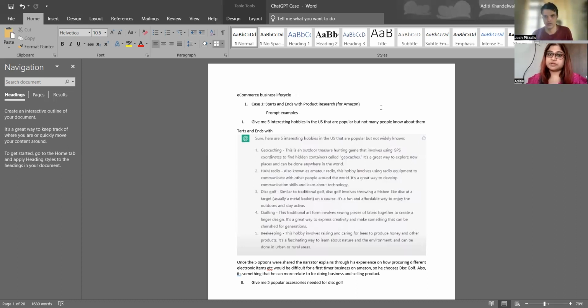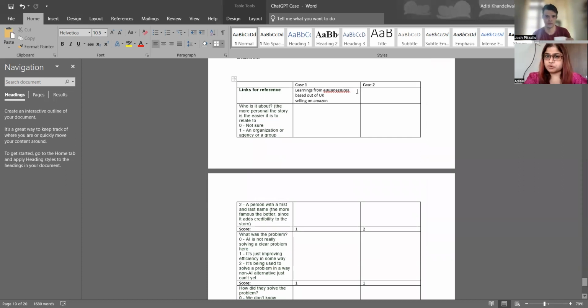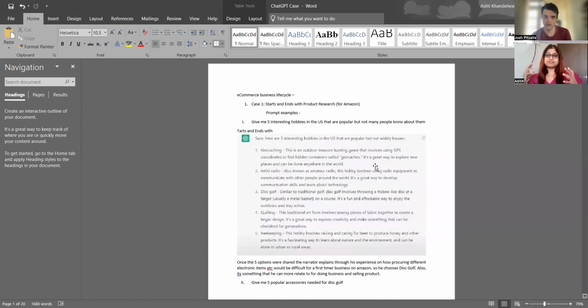The first example that I'll be talking about is one of the case studies, which is based out of the UK. The company's name is E-Business Boss. During the conversation with his audience, he takes us through examples and plans to launch a product on Amazon. He started his process by asking what hobbies are popular in the US, but not many people know about them.